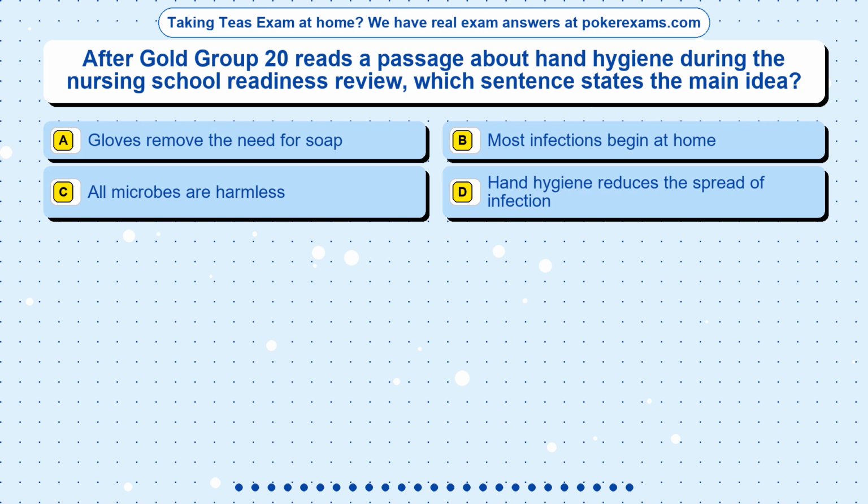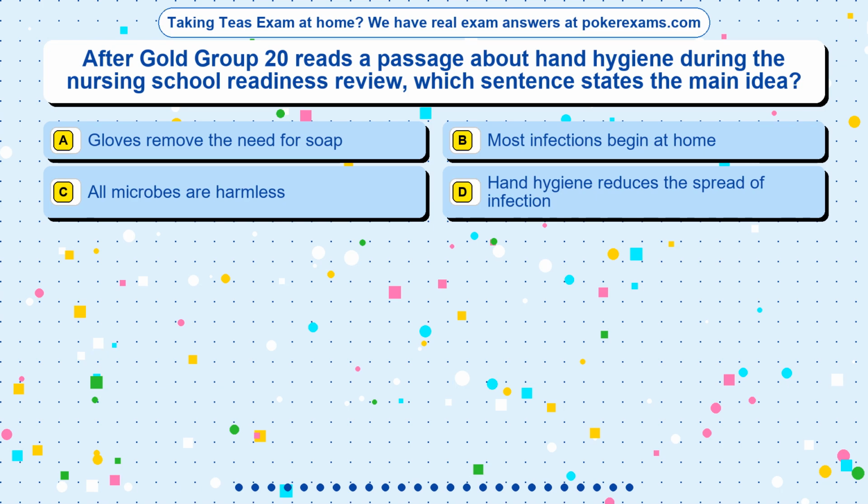Question 1. After Gold Group 20 reads a passage about hand hygiene during the nursing school readiness review, which sentence states the main idea? Option A. Gloves remove the need for soap. Option B. Most infections begin at home. Option C. All microbes are harmless. Option D. Hand hygiene reduces the spread of infection.